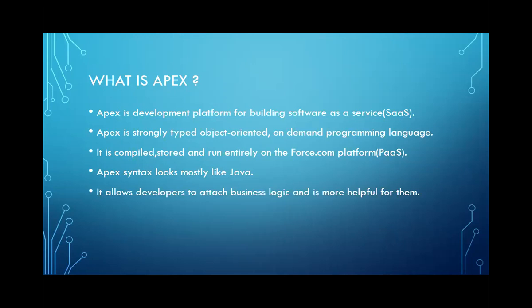Next point is that it allows developers to attach business logic, which is more helpful for them. Here, the business logic could be certain custom rules or algorithms which can be used by that particular firm. The last point here is it has built-in support for unit test creation and execution. A unit test is the smallest piece of code which is tested first and then integrated together, and then we can execute it further.